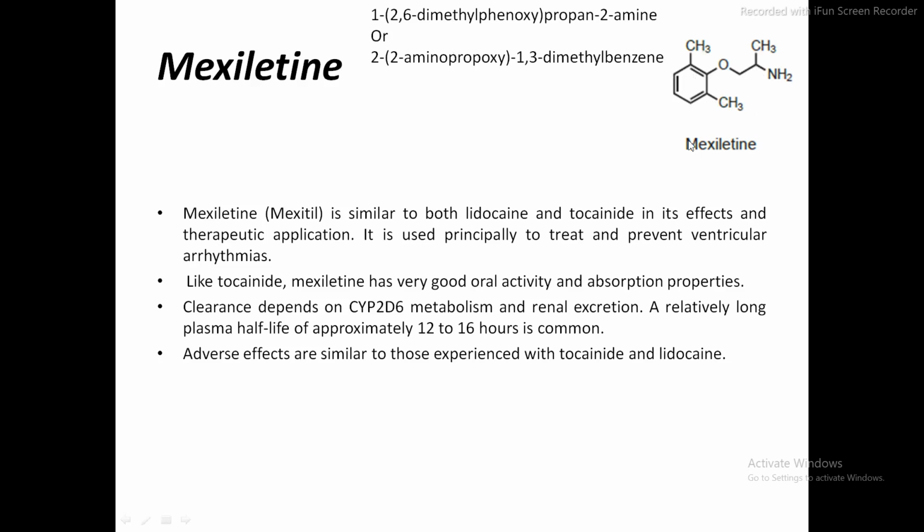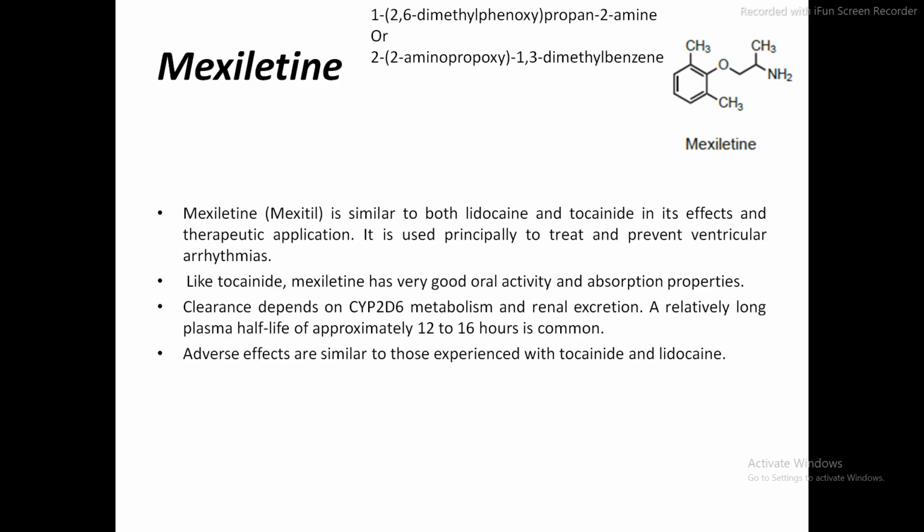Or there is another IUPAC nomenclature which is mentioned over here: 2-(2-aminopropoxy)-1,3-dimethylbenzene. Okay, 2-aminopropoxy. Now this 2-dash is of which ring? Of benzene. 1, 2 — 2-dash, then 2-amino, then propoxy in a straight chain, there are 3 carbons therefore propoxy, then 1,3-dimethylbenzene.